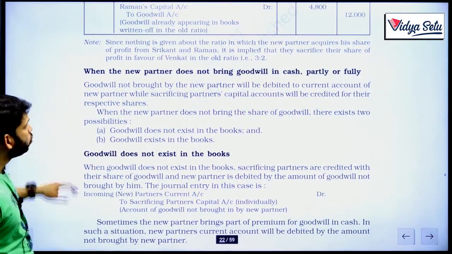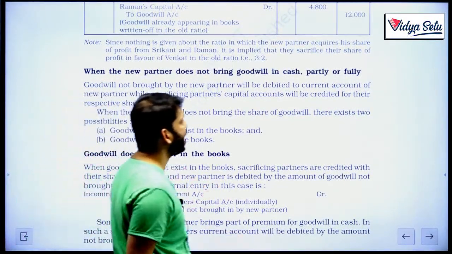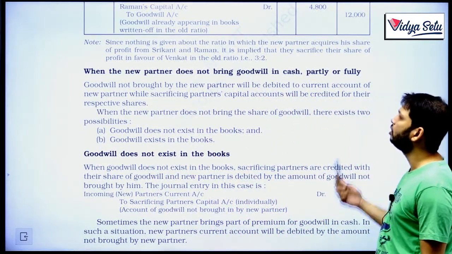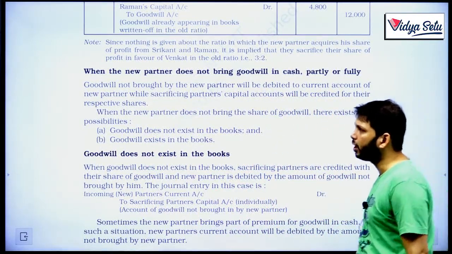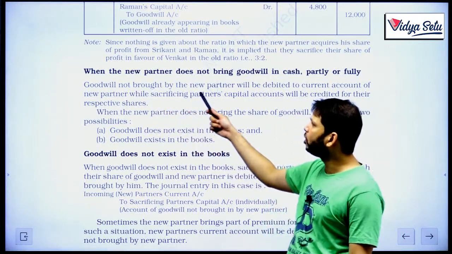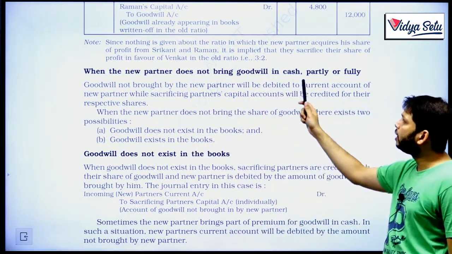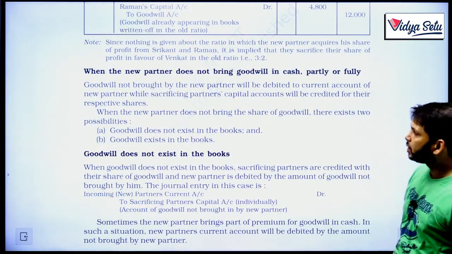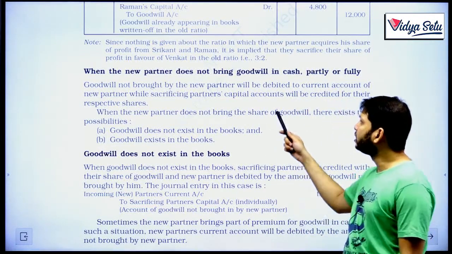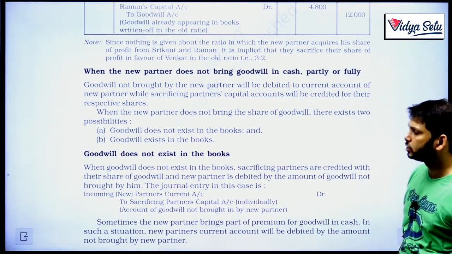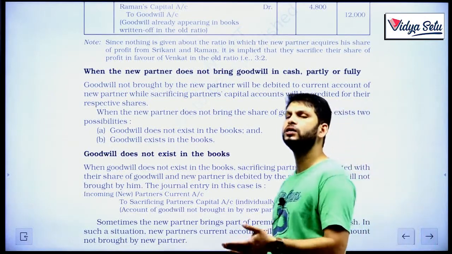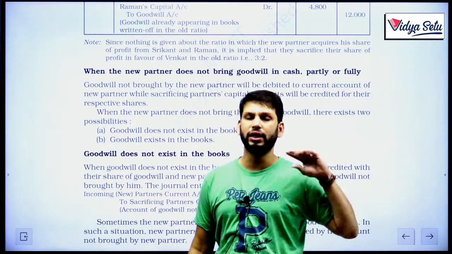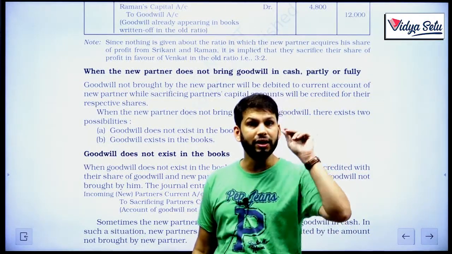Now, when the new partner does not bring goodwill in cash, or he brings in partly or fully he does not bring, then what happens? If goodwill is not brought in by the new partner, the new partner's current account will be debited, whilst the sacrificing partners' capital accounts will be credited. So the new partner is not able to bring money, he does not have money right now. So what will happen? We will start a current account in his name. Do remember, for the new partner, a current account.